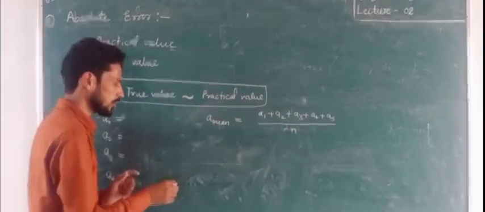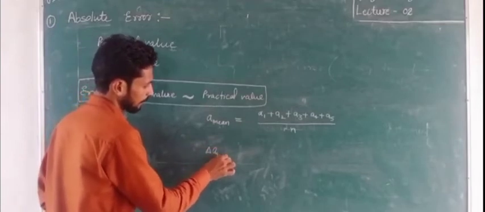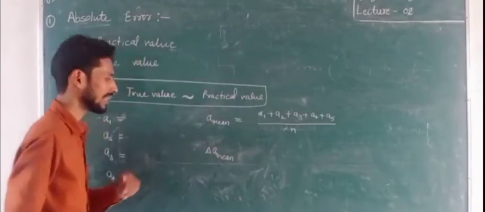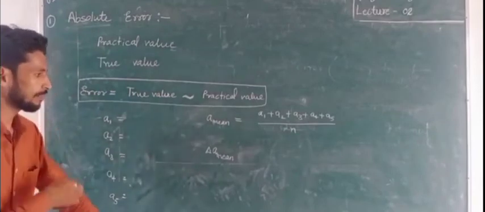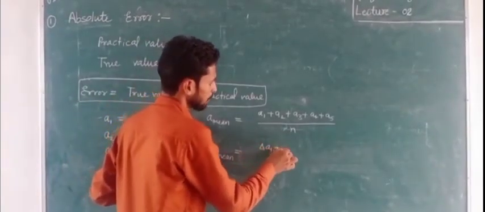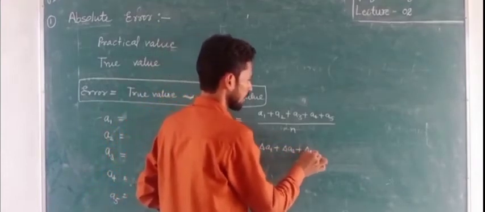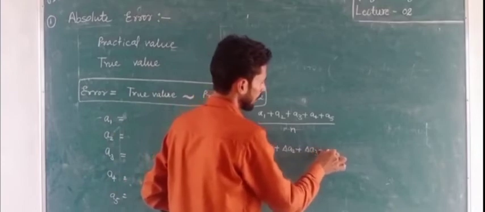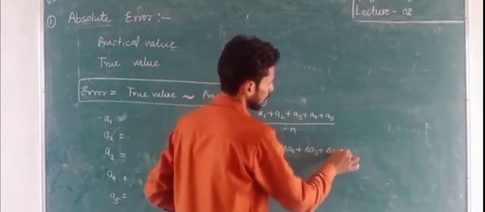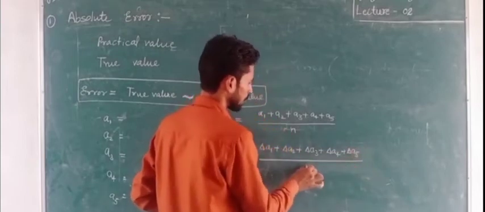And also we have to calculate the delta A mean. Now what is the delta A mean? Delta A mean equals delta A1 plus delta A2 plus delta A3 plus delta A4 plus delta A5 divided by the number of terms.